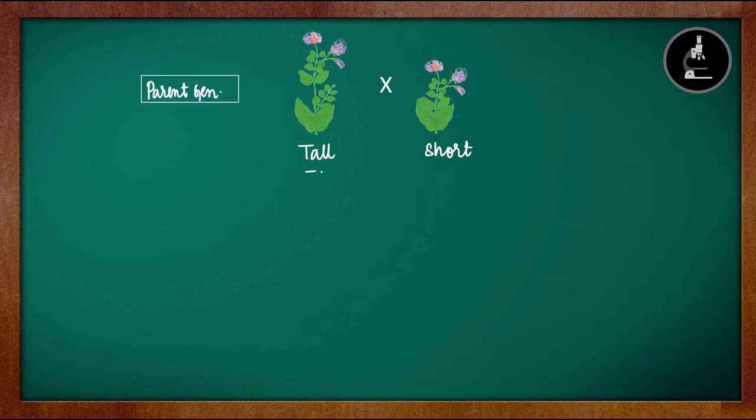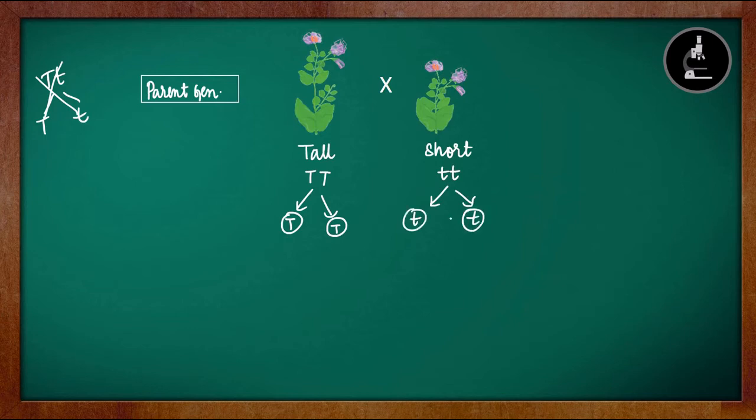So the plant will be capital T, capital T, and here will be small t, small t. Now when this produces the gamete, it can only be capital T. There is no other possibility. If it was capital T, small t, then there was a possibility that capital T and small t gametes were there. But this is not the case, because we are taking a pure tall plant and a pure short plant. So small t, small t. So these are the gametes.